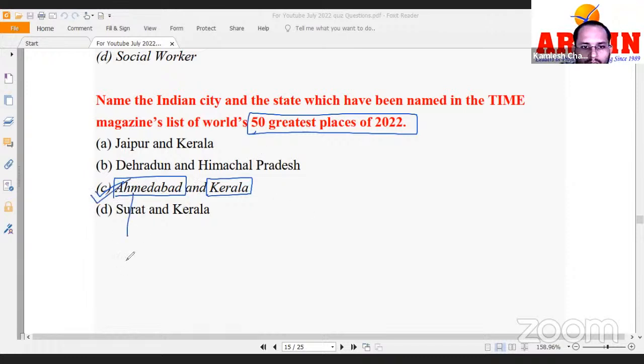So when I talk about Ahmedabad, this is the financial capital of Gujarat, right? It's a very important city. Kerala is also known as God's own country. This is called God's own country. Okay.